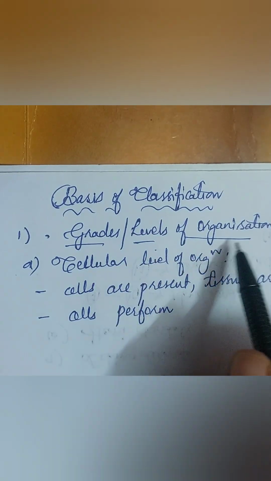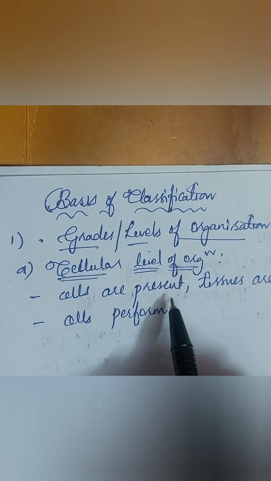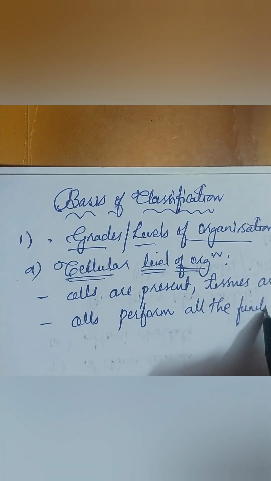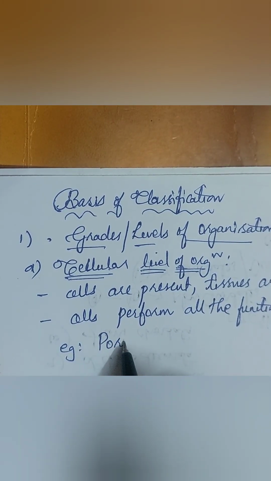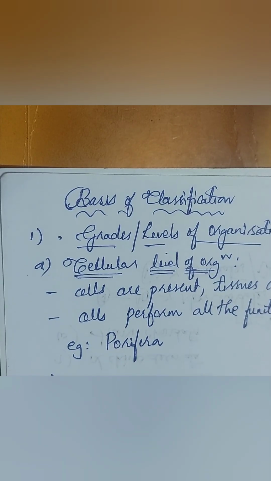Basis of classification. First is levels of organization. In that, first we can talk about the cellular level of organization, where cells are present but tissues are absent. So only cells perform all the functions. For example, in the phylum Porifera.